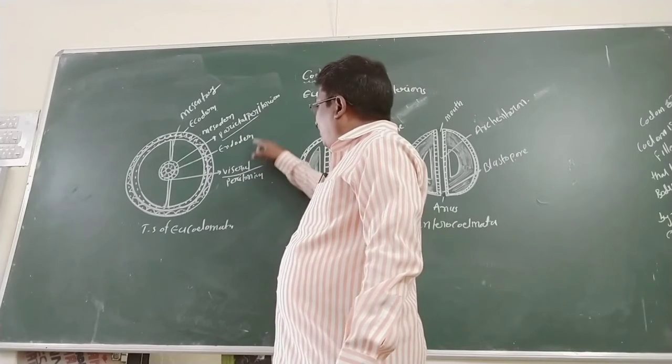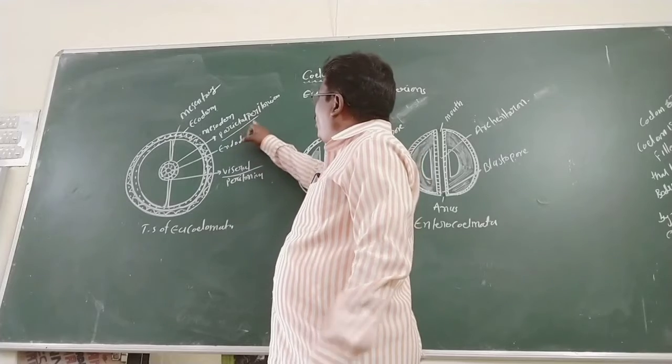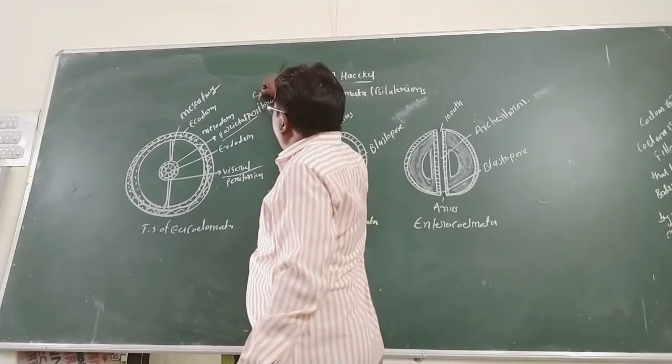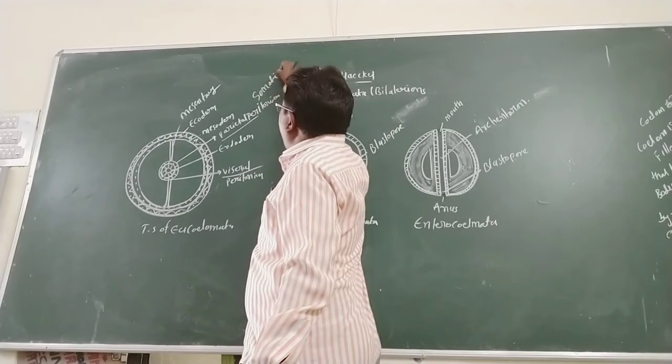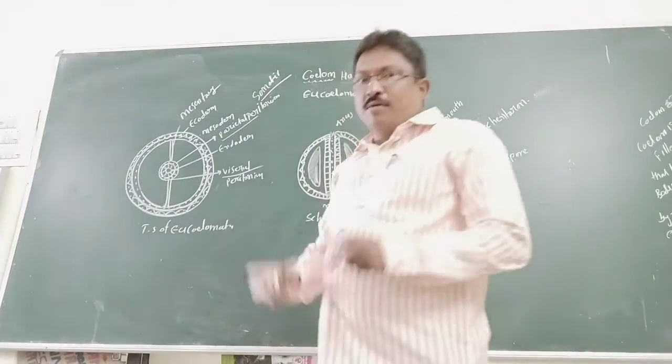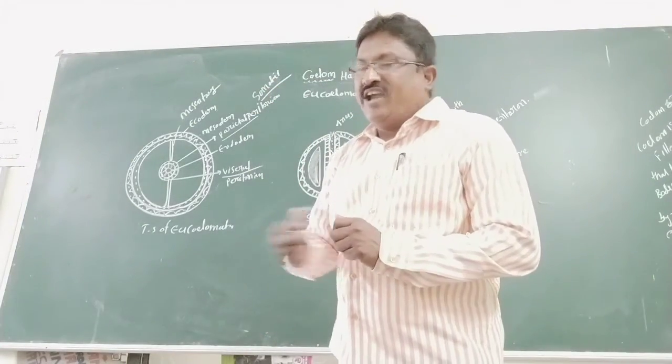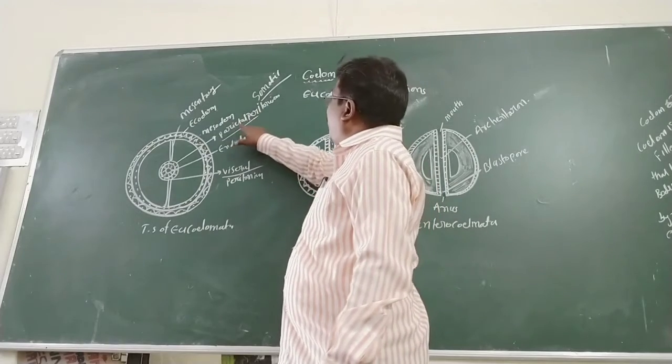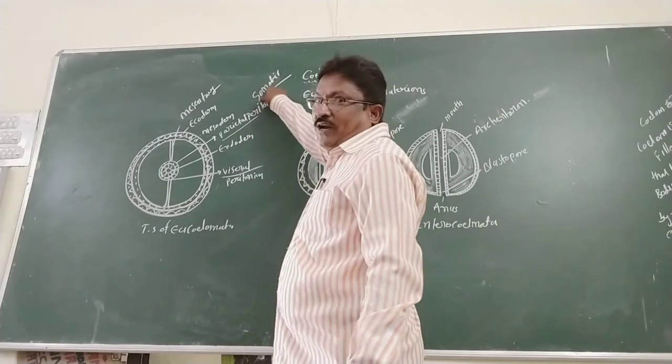Parietal peritoneum is otherwise called the somatic layer. Why? Because it underlies the body wall, hence it is called parietal peritoneum or somatic peritoneum.